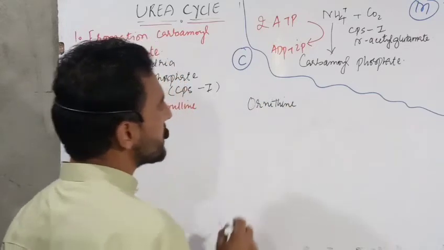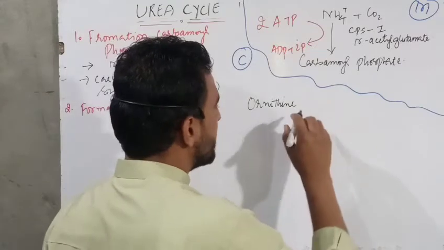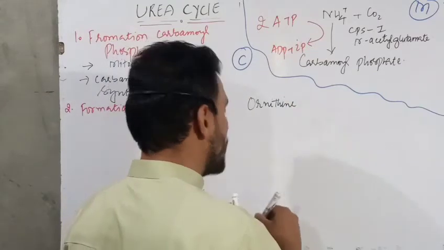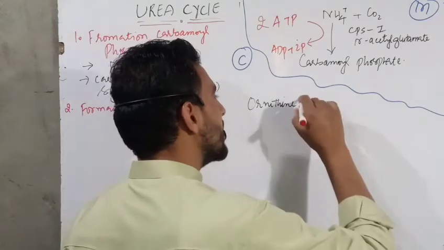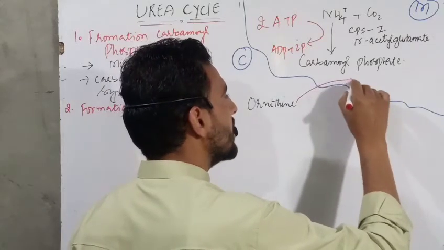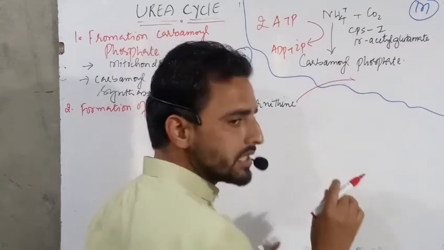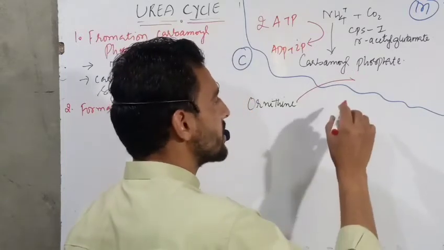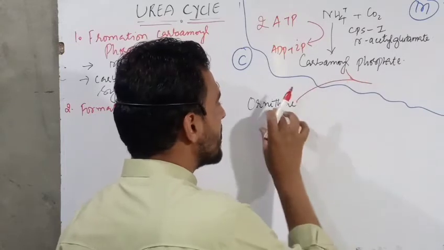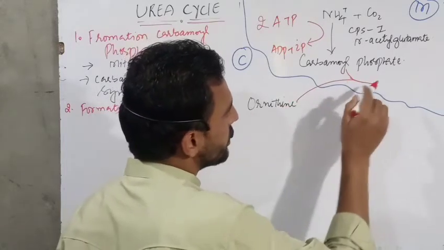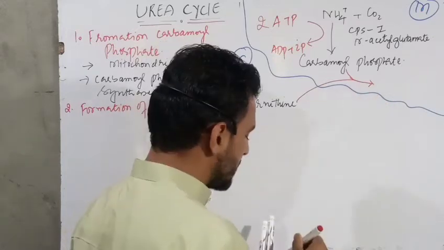This ornithine is present in the cytosol and is transported inside the mitochondria by its own transport system. Here carbamoyl phosphate and ornithine combine and form citrulline.